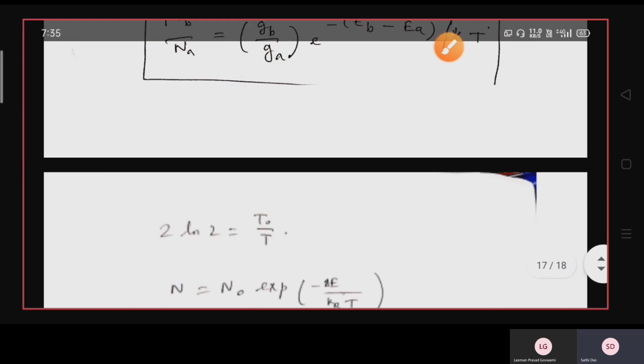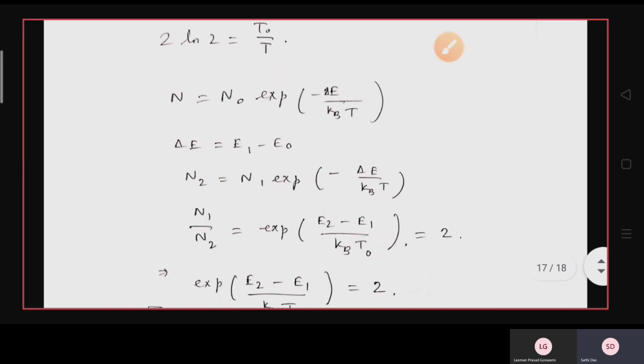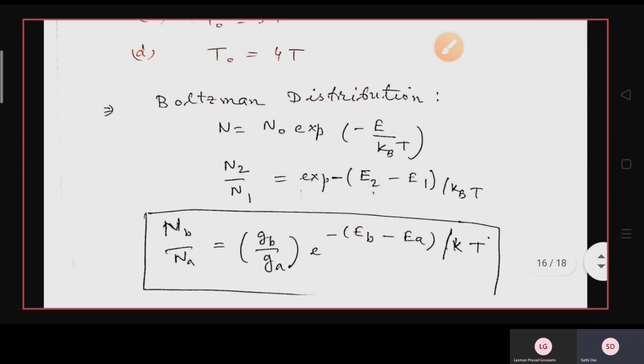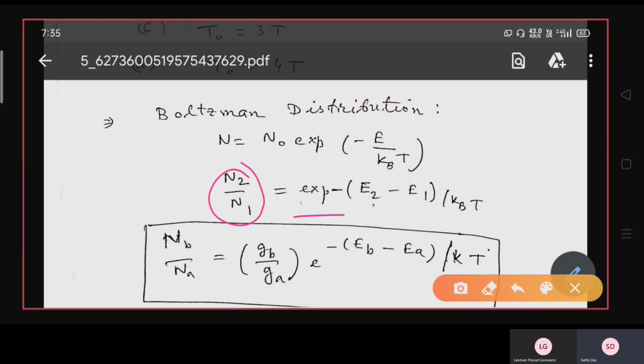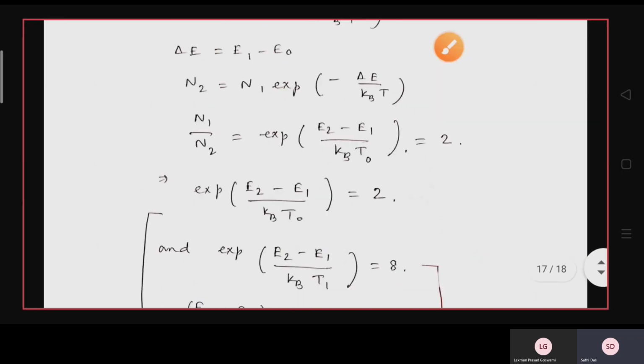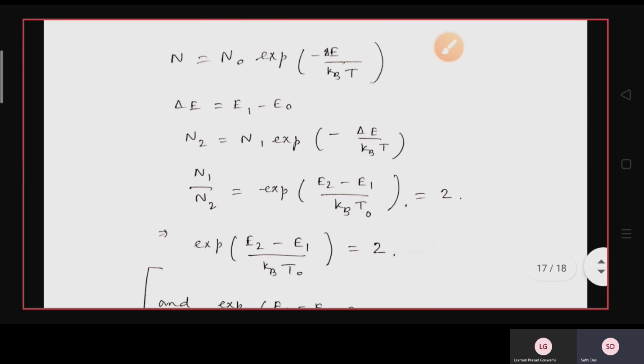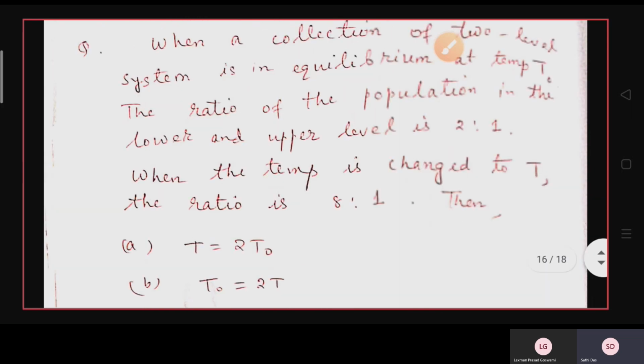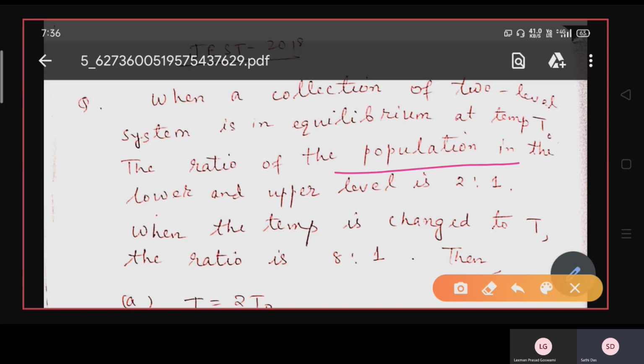So here in the given question, N2 by N1 has been given as exponential of minus E2 minus E1 divided by kBT. At T equals T naught, this ratio is 2:1. At T, this ratio is 8:1. Sorry, this is not N2 by N1. They told you the population in the lower and upper levels, so this is not NB by NA, this is NA by NB, the ratio that has been given.